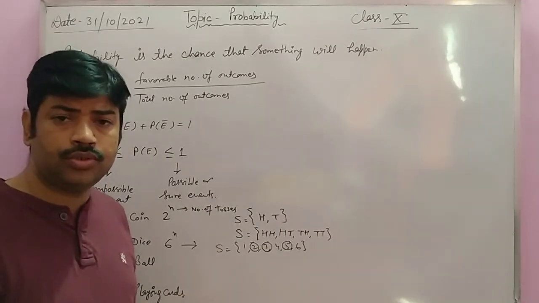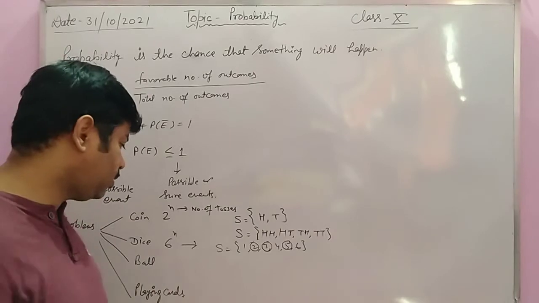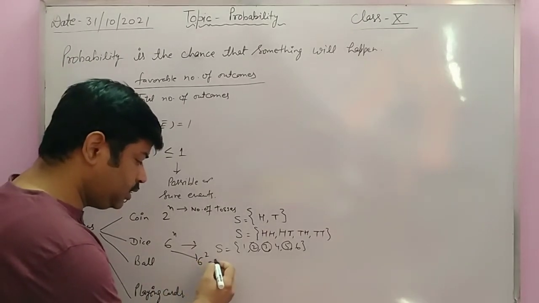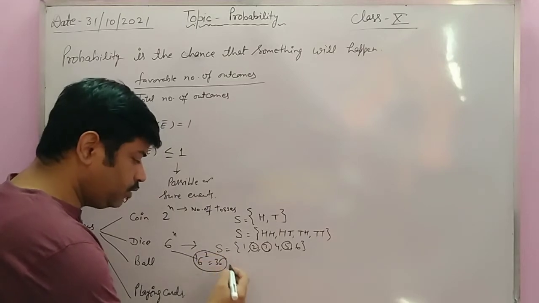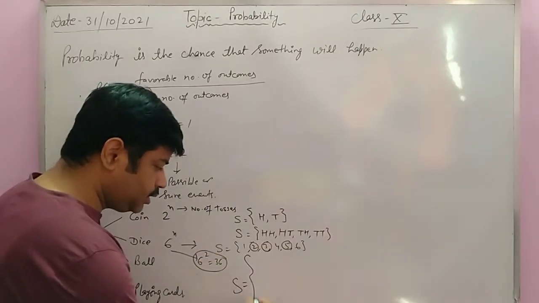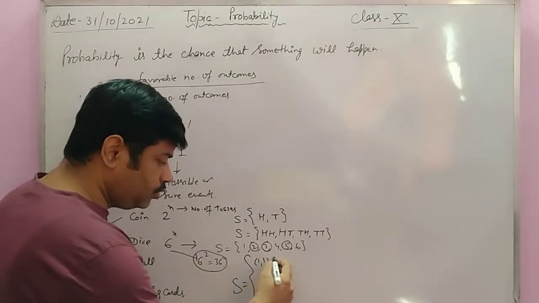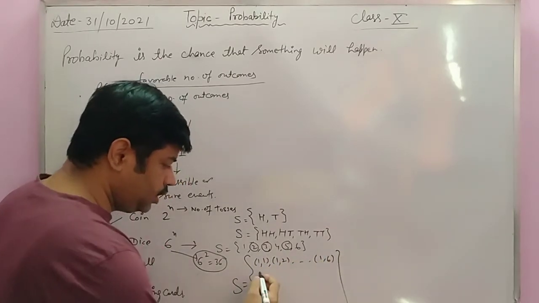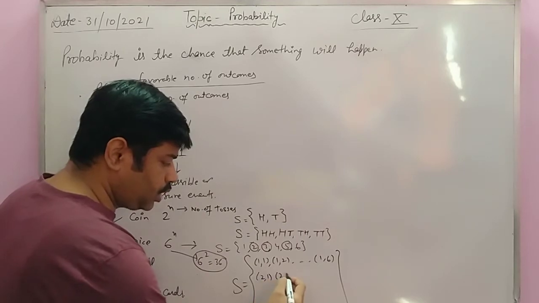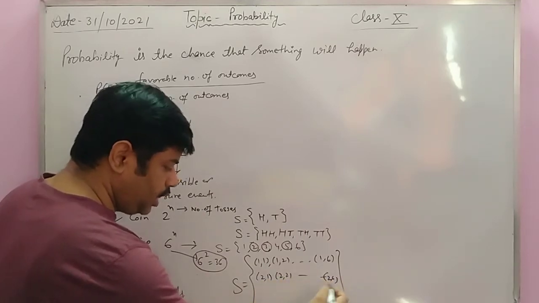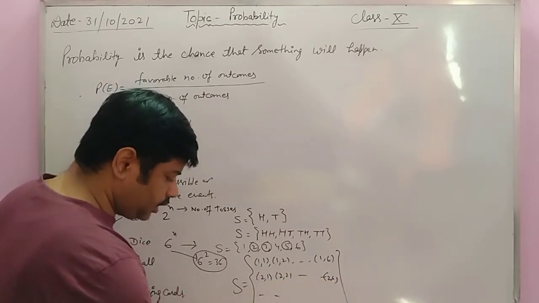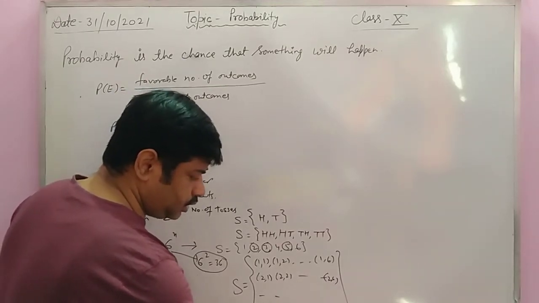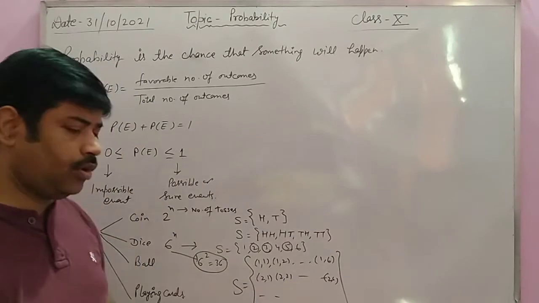A die is rolled two times, then the total number of sample spaces is 6 to the power 2, which means 36. Clear? So which ones are the 36? That is S: 1 1, 1 2, 1 6, like this, 2 1, 2 2, 2 6, and this one like 6 1, 6 2 and 6 3, and so on.